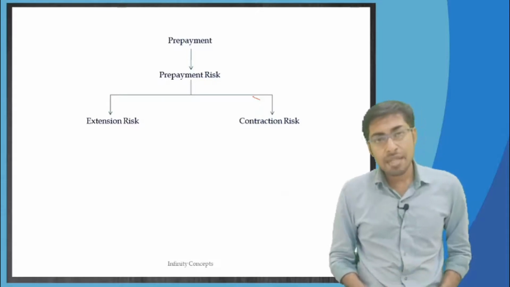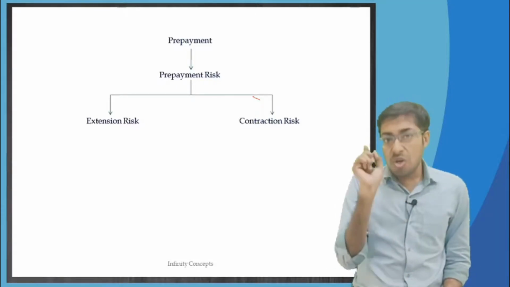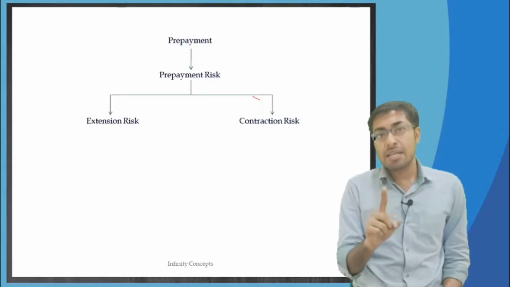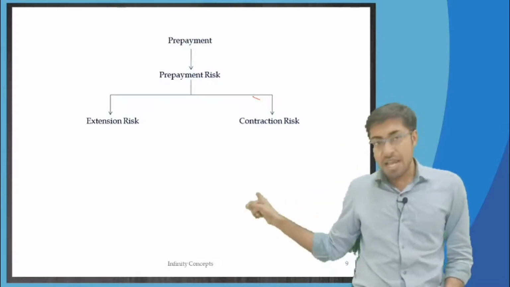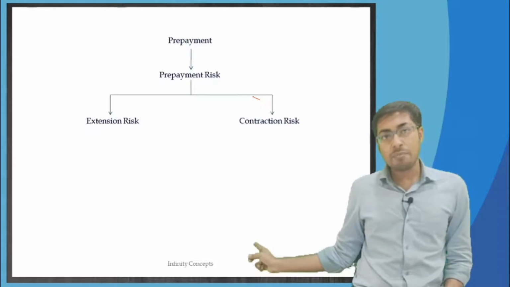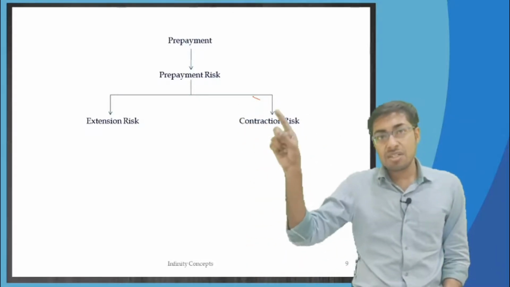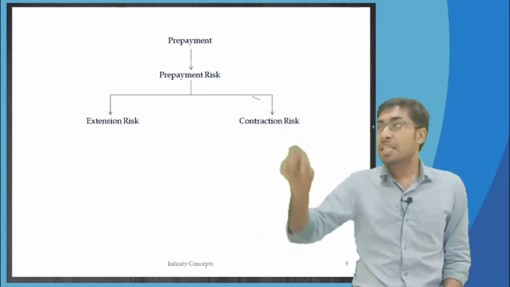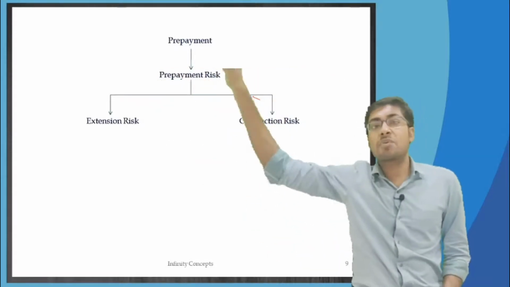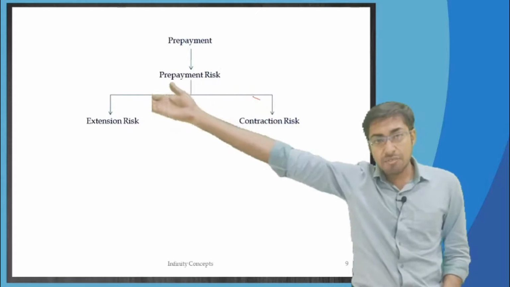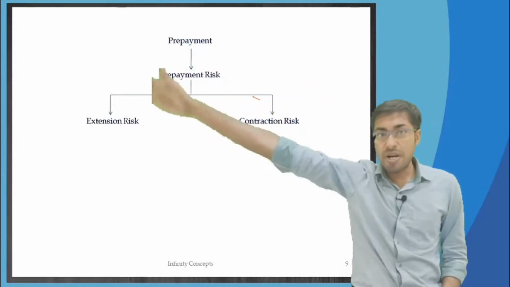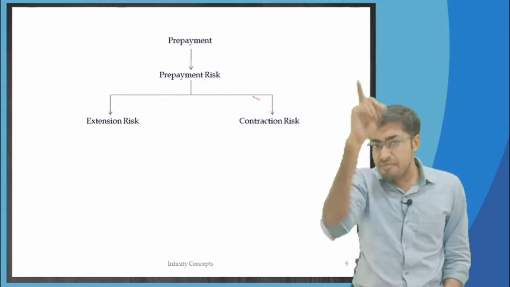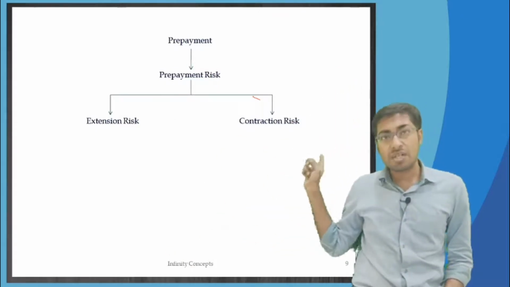You know what is happening? No one is giving me extra money when they are getting bonuses. Why? Why will they reduce their loan, which is currently going on at 9.3%? Instead, whatever $25,000 they have got as a bonus, they will go into the market and keep it at 20%. The market interest rate is 20% right now. They will keep it out there in the market because they are earning 20% there, and they will not pay even a single penny more to me here, to the SPV.